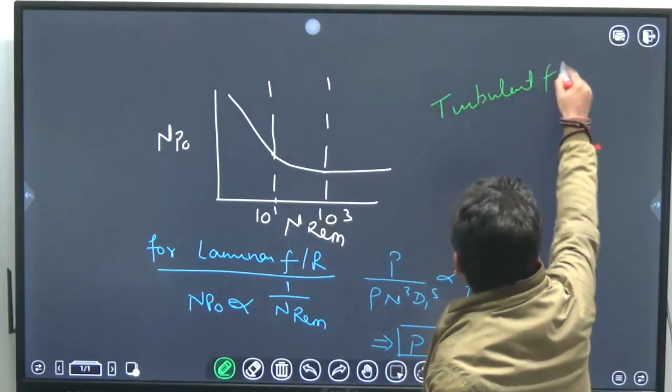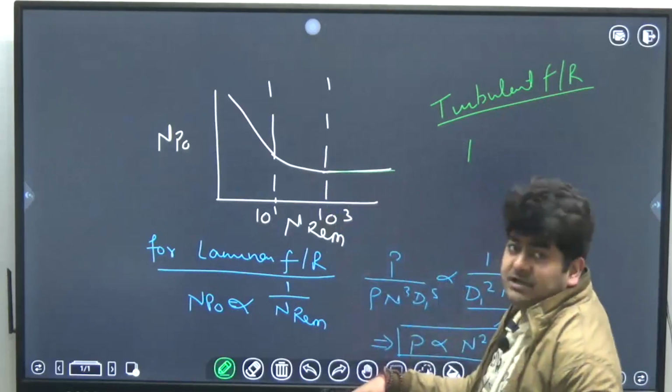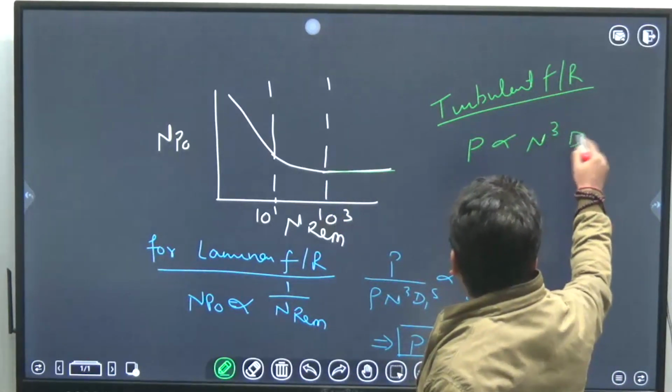For the turbulent flow regime, you can see power number is constant, independent of Reynolds number. So P will be proportional to n cube Di power 5.